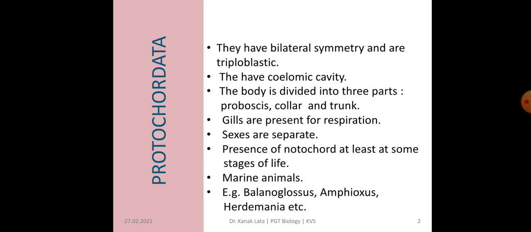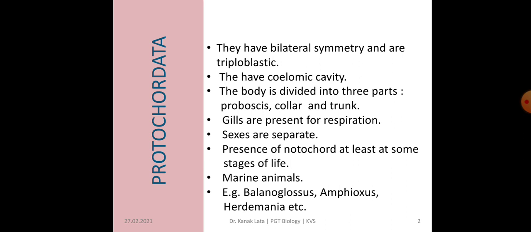Protochordata have bilateral symmetry. Bilateral symmetry means the body can be divided into identical left and right halves in one plane only, and they are triploblastic. Triploblastic means cells are arranged in three embryonic layers, that is an external ectoderm, middle mesoderm and internal endoderm.